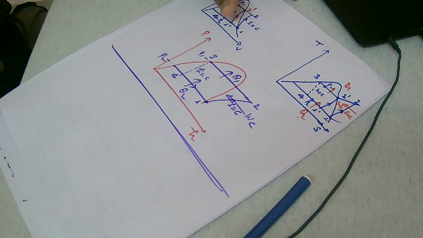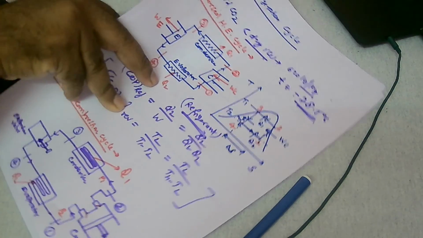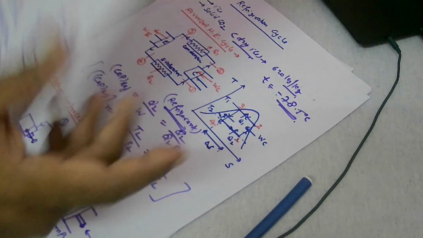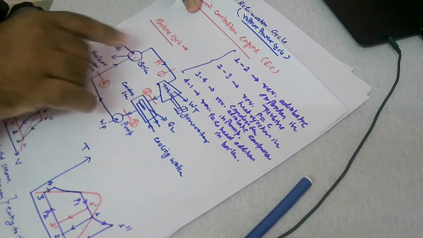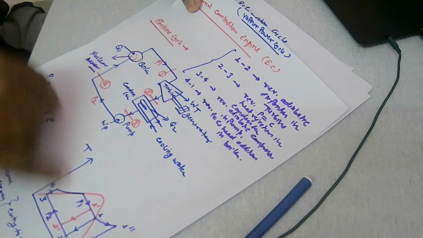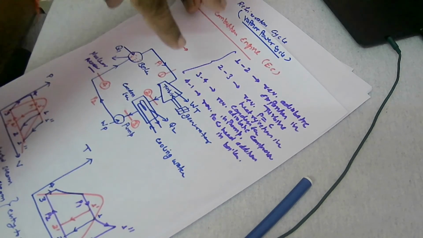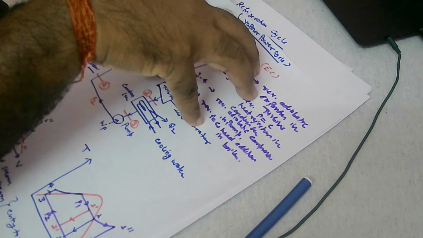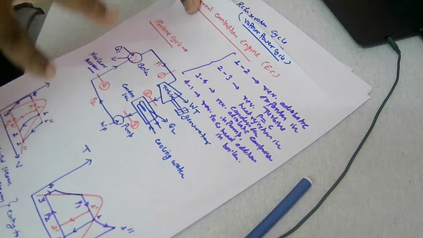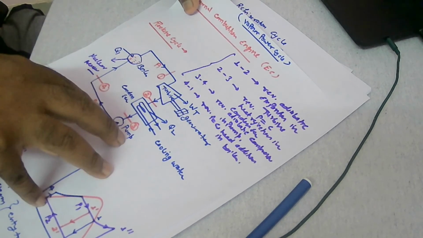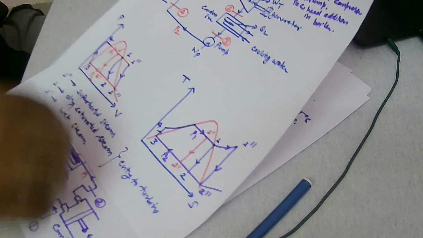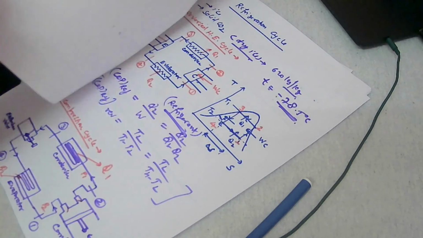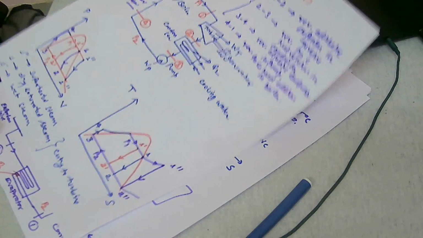So today, as a summary, we have covered the vapor power cycle, where I discussed the steam power plant. Then we covered the Rankine cycle. The Rankine cycle is the ideal cycle for the vapor power cycle. If you want to analyze it, you have to replace all the processes by identical reversible processes. We have seen how each process takes place, and you have to explain this with a PV and TS diagram if it comes in the examination.